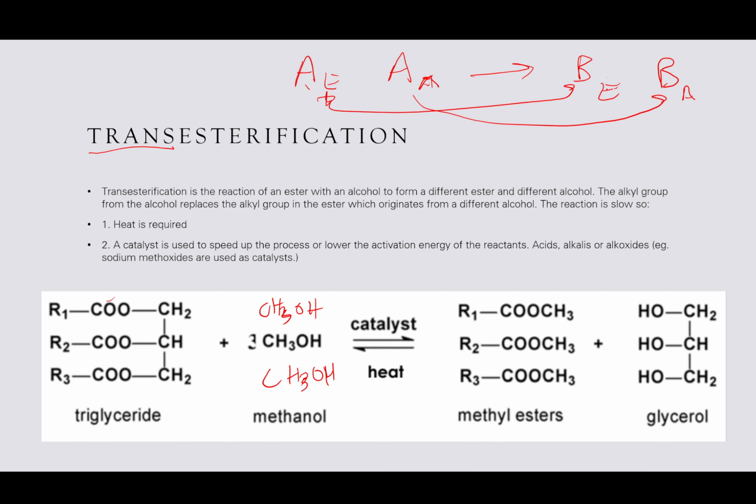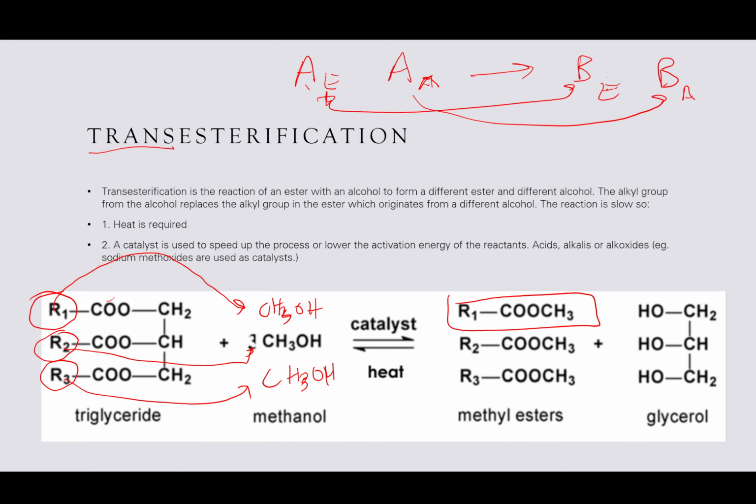What it's doing is transferring these R groups onto the methanol. When we transfer the R groups, we're going to end up with esters that look like this. And then we're going to have glycerol as the byproduct.